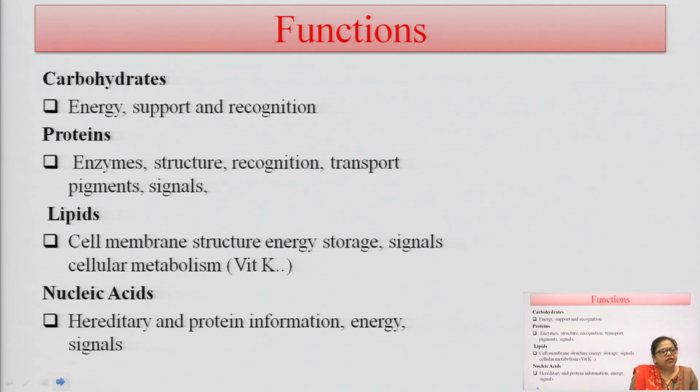As I already discussed about the functions of carbohydrates, proteins, lipids and nucleic acids. Basically, carbohydrates are the main biomolecules which give energy to our body by metabolizing the food we take from our diet.